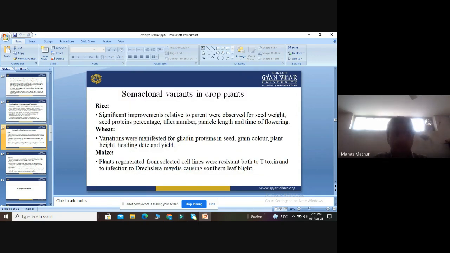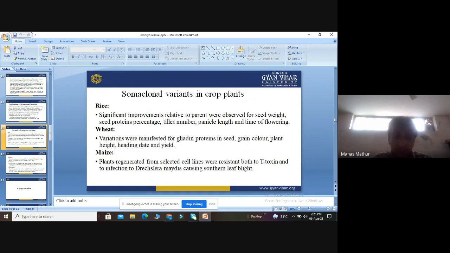Now we will read some examples of successful chromosomal variants of crop plants. In rice, significant improvements have been found relative to the parent, like an increase in seed weight, seed protein content, tiller number, panicle length, and time of flowering. In wheat, various variants were observed for gliadin proteins in seed, grain color, plant height, heading date, and yield. Basically, the traits are for increasing quality as well as quantity, and the crop can be germinated in a short period of time.